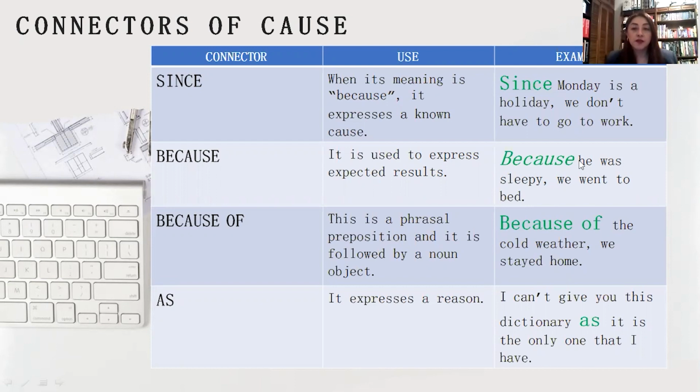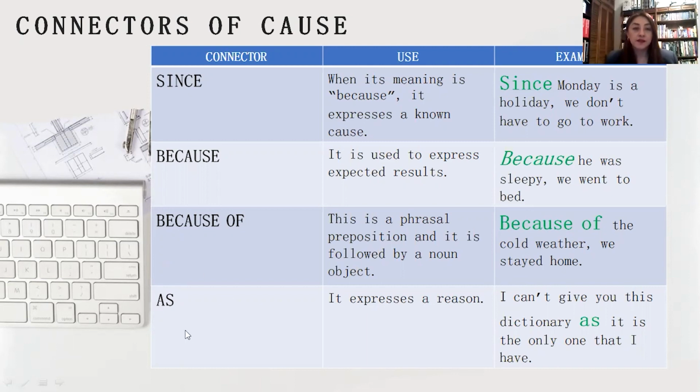Pay attention here, because is followed by a subject, a verb, and a complement. Because of. This is a phrasal preposition and it is followed by a noun object. Because of the cold weather, we stayed home. Cold is an adjective and weather is the noun. Here we don't have any subject, any verb, or any complement.